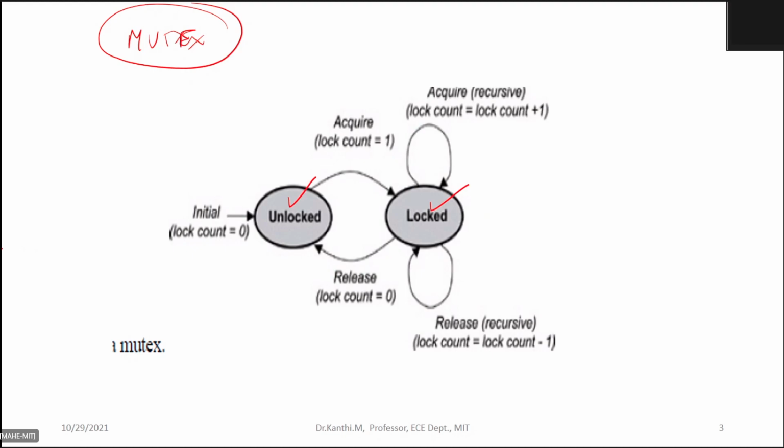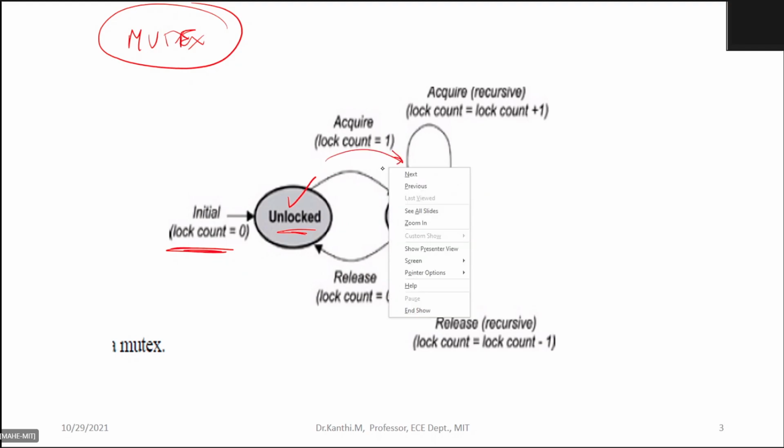But in the semaphore, you must have seen there is available and not available. Here it is locked and unlocked. Suppose in your initial value the count is 0, and it's unlocked. When you acquire, the count will be 1.